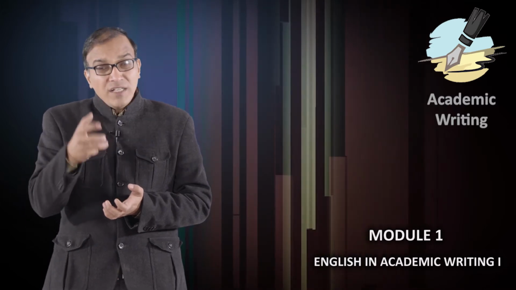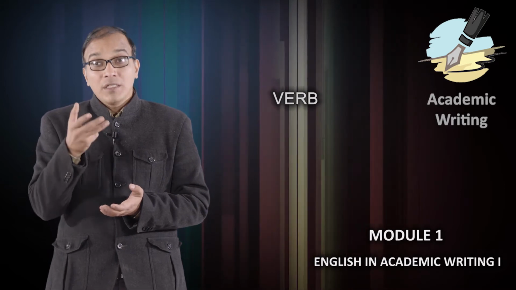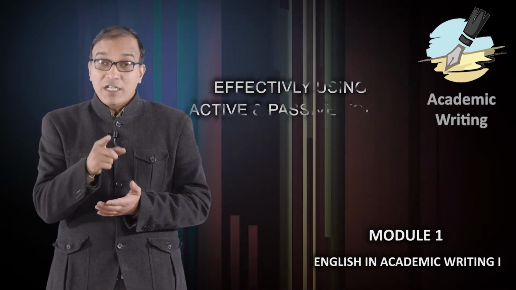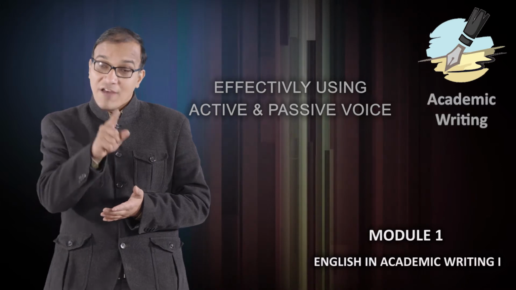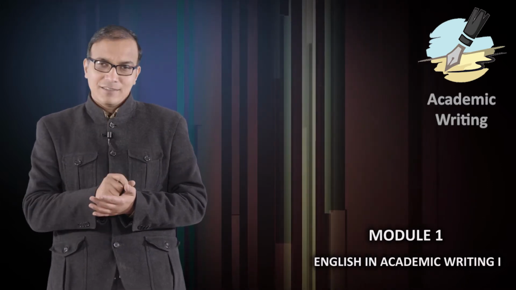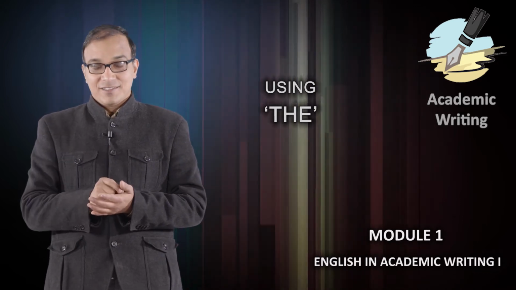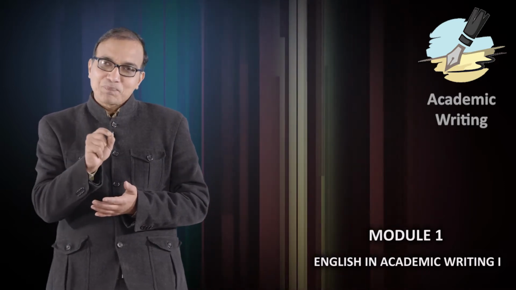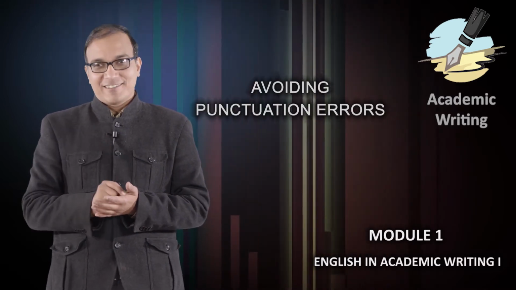Then we learned how to effectively use subject, verb, adjectives. Subject and verb must agree. Effectively use active and passive voices depending on the requirement of each and every section. And use the articles, especially the definite article "the", very precisely. We often commit mistakes in using the article "the". And then we learned avoiding punctuation errors.